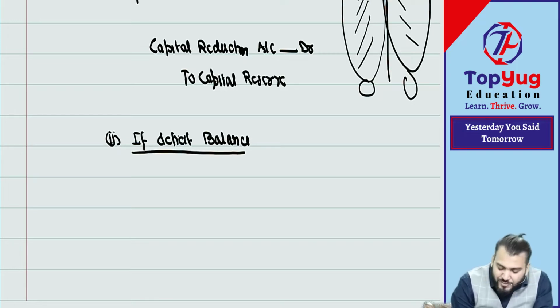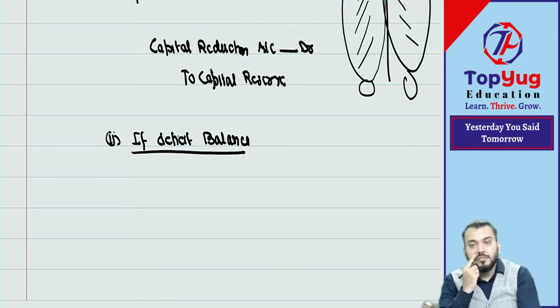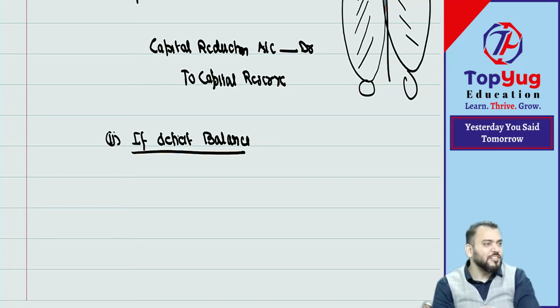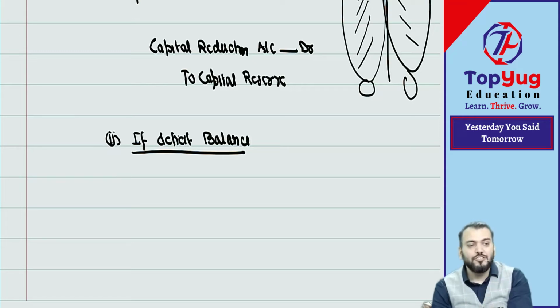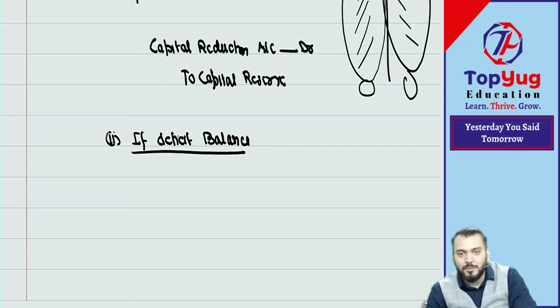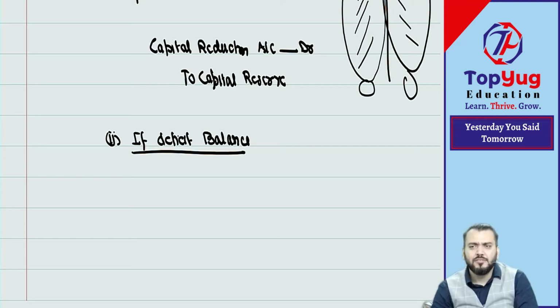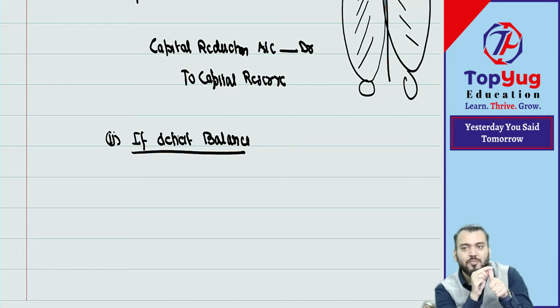Point number two. From an examination point of view, if deficit balance, then of course we should write off this also. Deficit balance we have lost now, so we should write off. Now my question to you all: can we use securities premium to write off such loss? Securities premium is used for how many purposes? Five purposes.